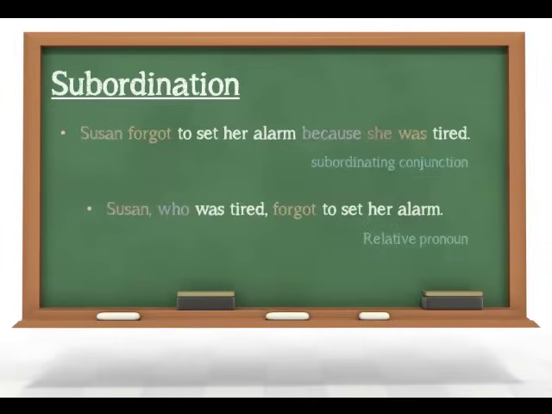Now, the interesting thing about our second example is that we still have two independent clauses within this sentence, but one of them, the one attached to our relative pronoun, has been moved into the middle of the other independent clause. So our two clauses would have been, Susan forgot to set her alarm, and Susan was tired.